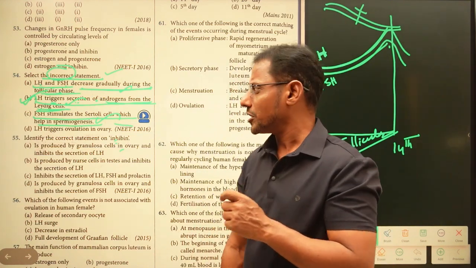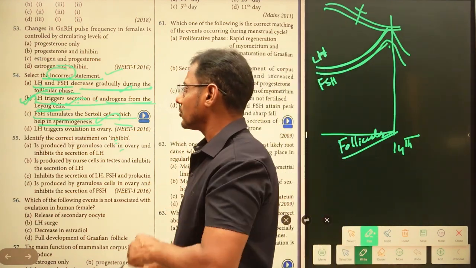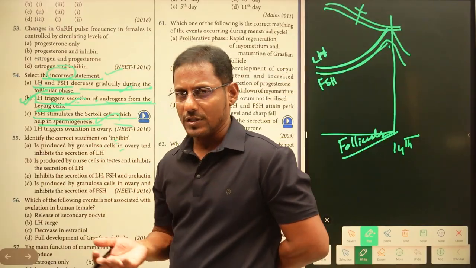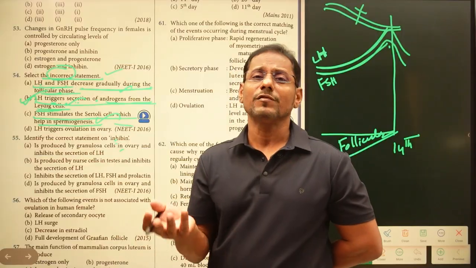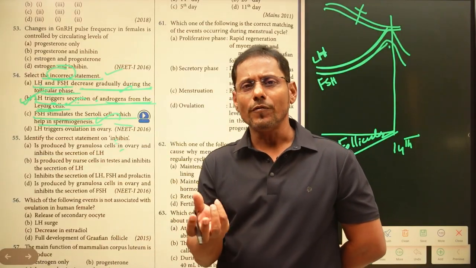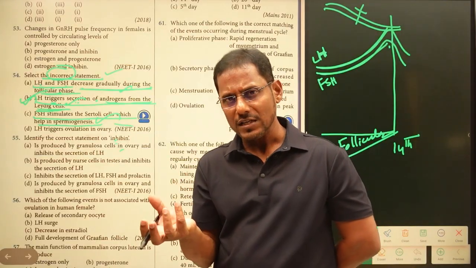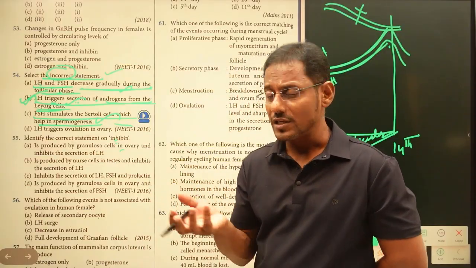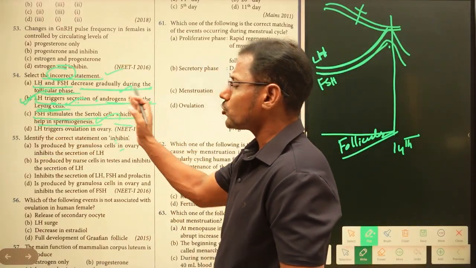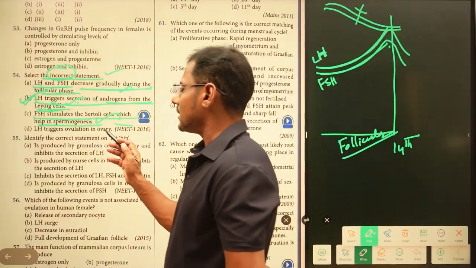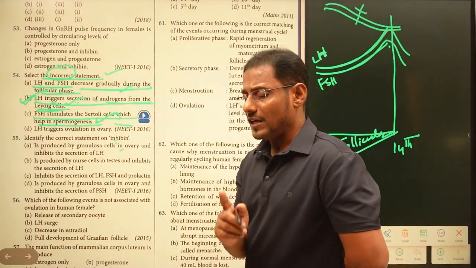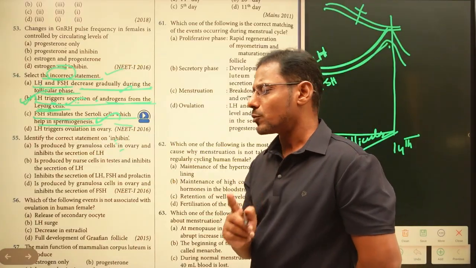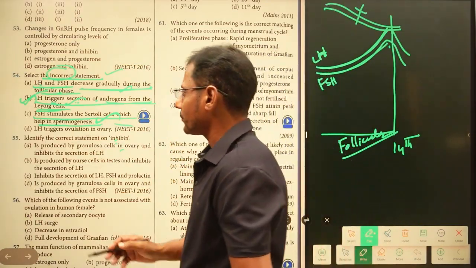The Sertoli cells secrete androgen binding protein as well as inhibin, these two factors, when follicle stimulating hormone acts on the Sertoli cells. So this helps in the spermiogenesis process. Yes, this is the right answer. We discussed this when we were covering spermatogenesis.